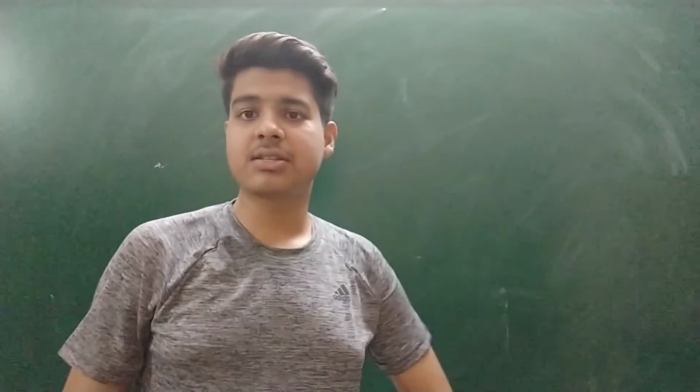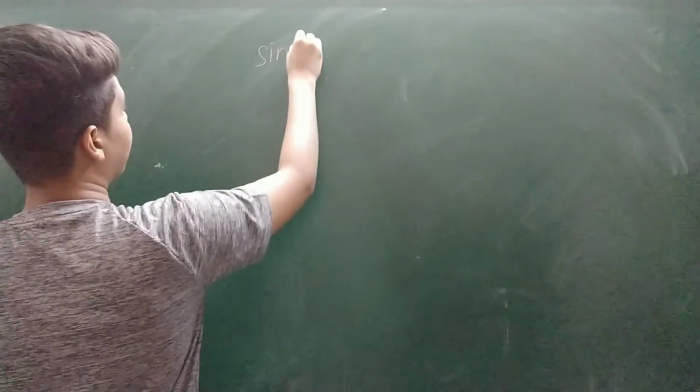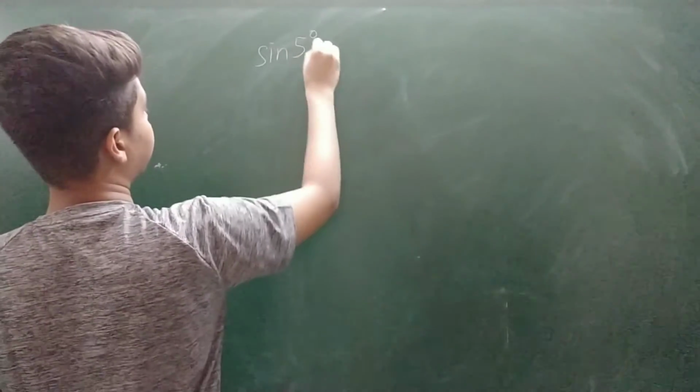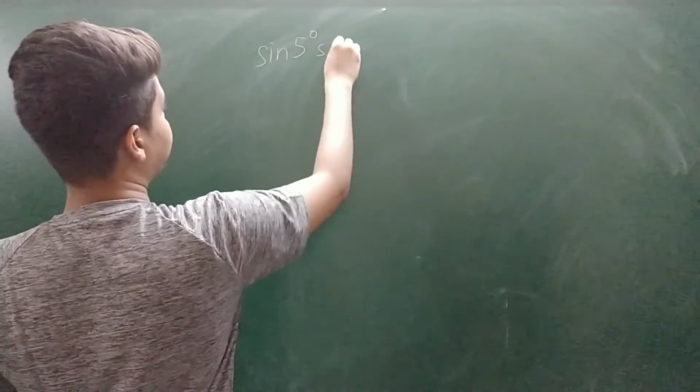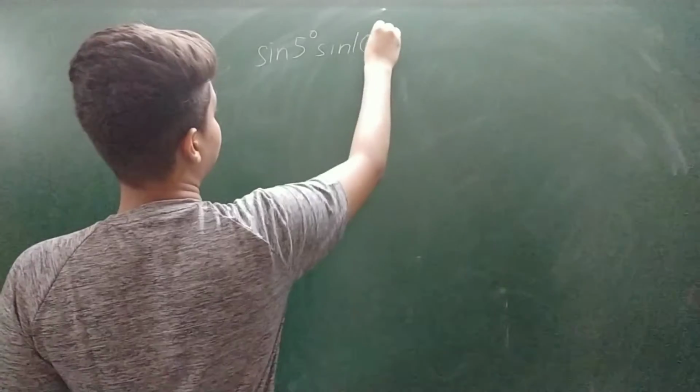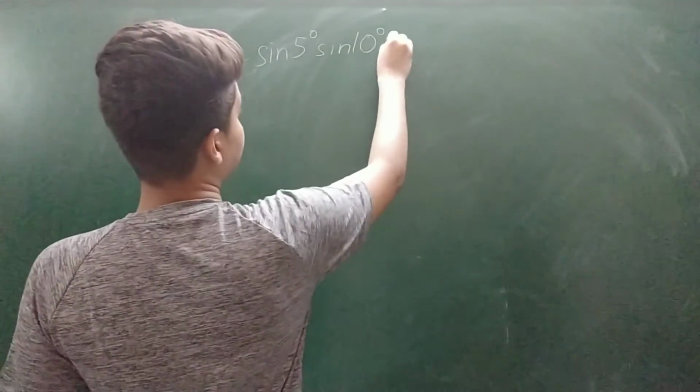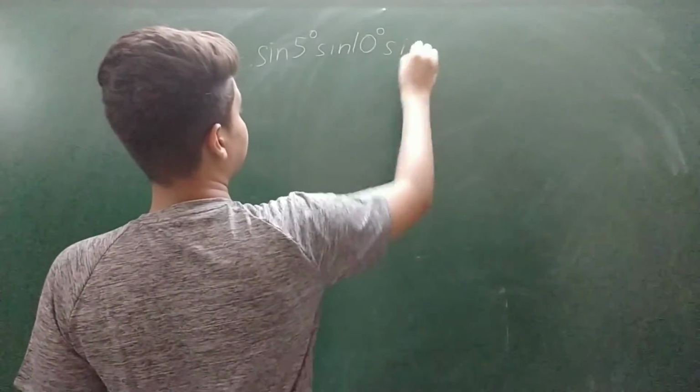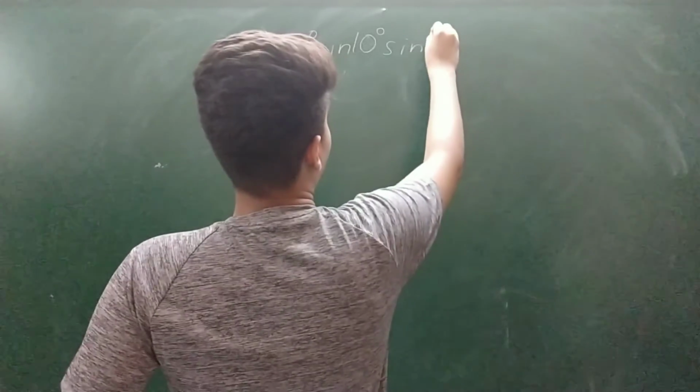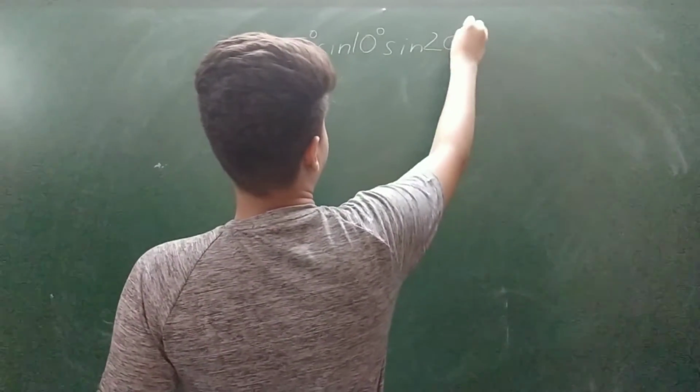Our next question is, we are given sine 5 degree, sine 10 degree and sine 20 degree.